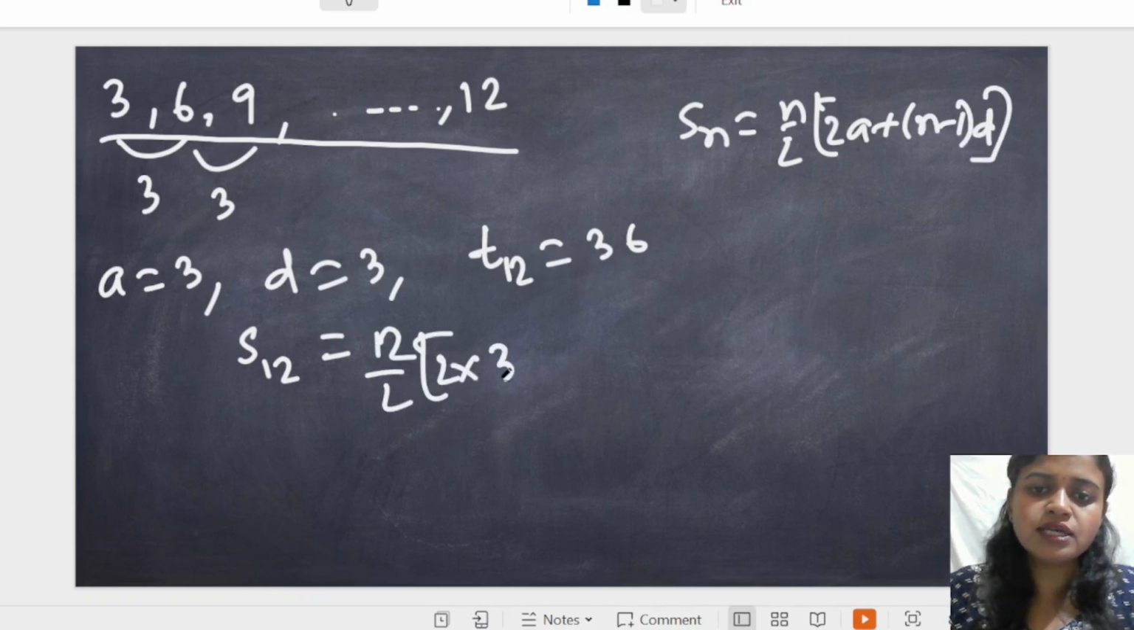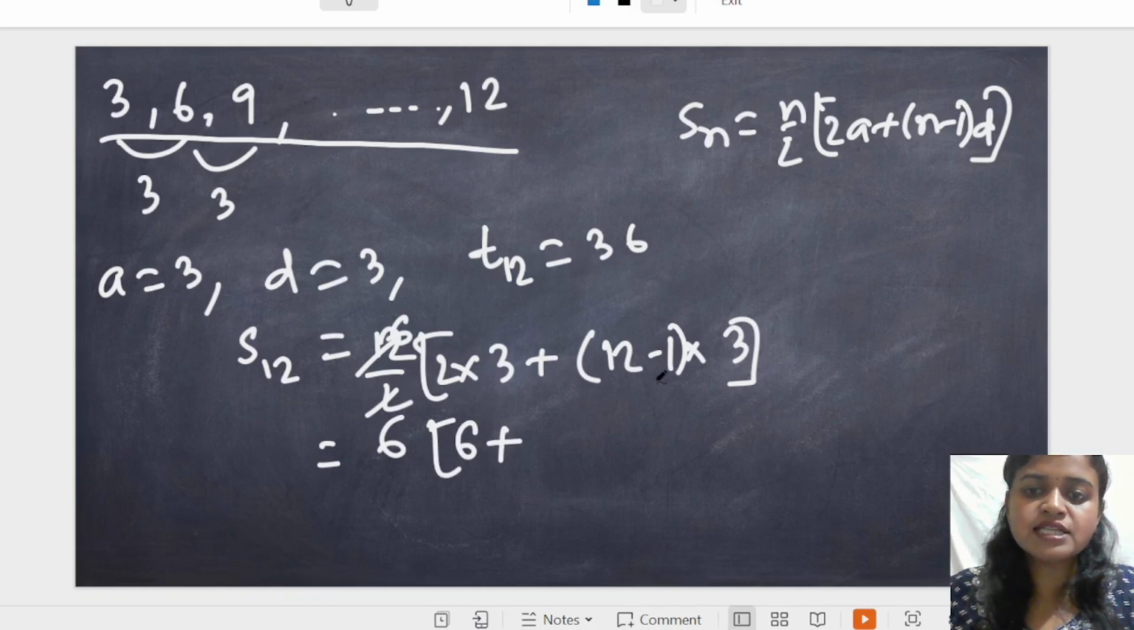So 2 into a, 3, plus (n minus 1) into d, d means 3, n is 12, so 6 [2 into 3 is 6, plus 12 minus 1, 11 into 3, 33], so 6 into 33 plus 6 means 39, so 6 into 3 is 18 and 6 into 9 is 54.